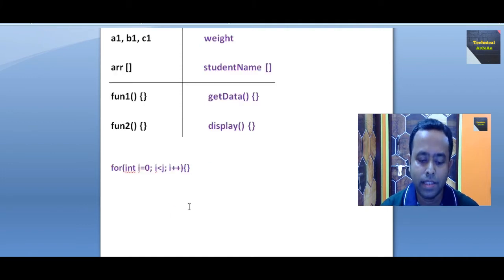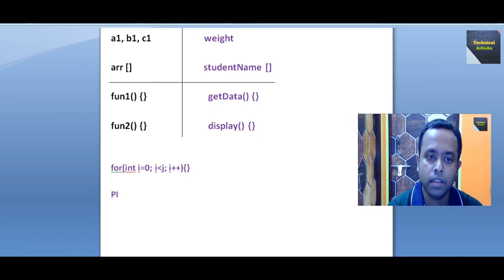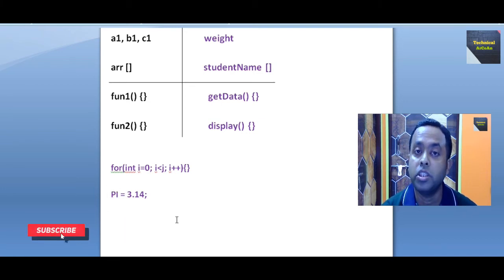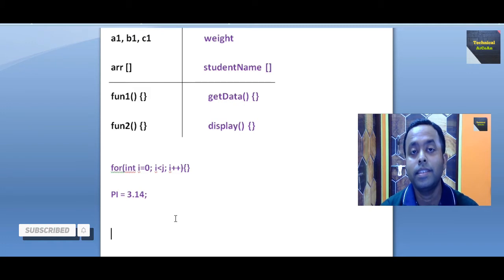Okay, and we should also know how to declare a constant. Suppose we write pi equal 3.14. In that case, it should be capital, meaning P and I should be capital, because here pi has a constant value, 3.14, which is used throughout the coding, whatever programming language you are using. So when we are using some constant, we use this type of syntax, pi in capital, right? So this is your first trick.